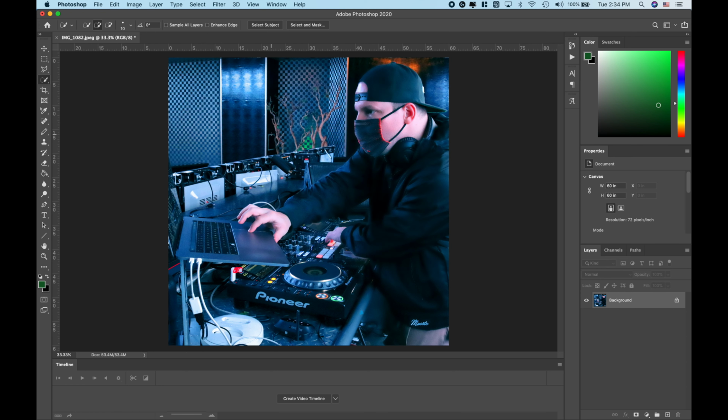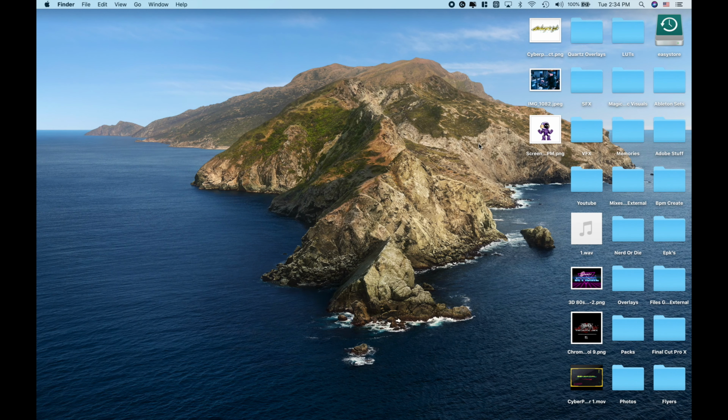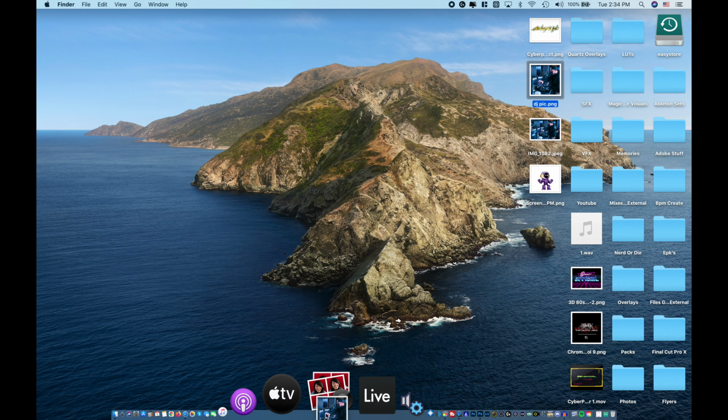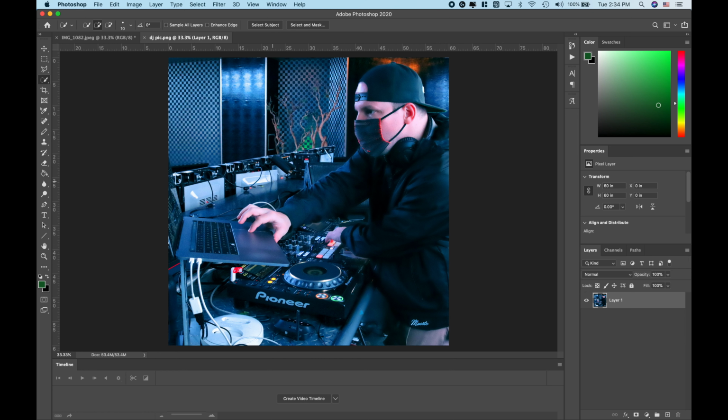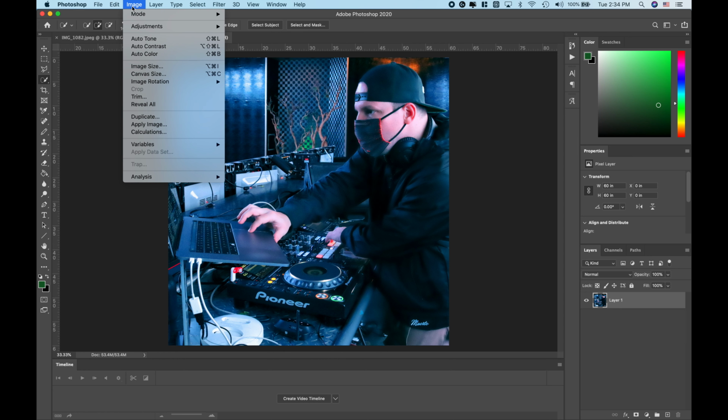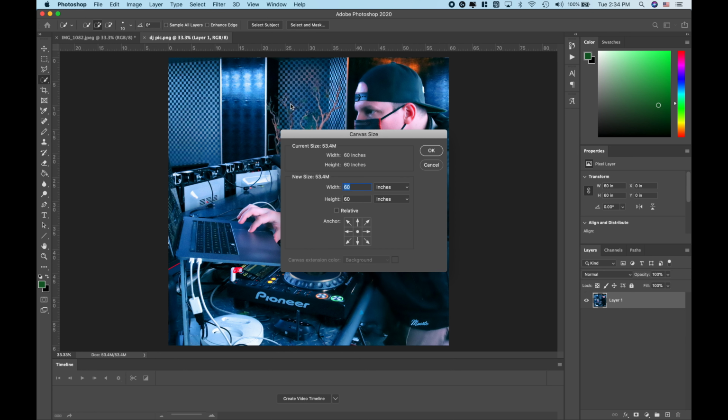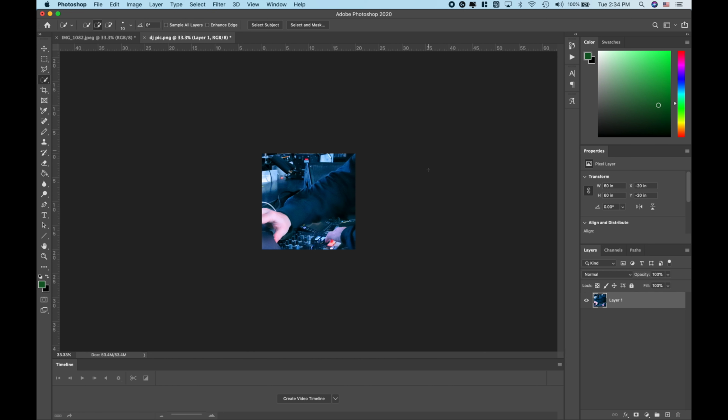And that'll export to your desktop. Once you see it appear, just go ahead and grab it and drop it right into Photoshop again. So now we have our nice square canvas to work with. So we're gonna go back to Image, and we're gonna go back to Canvas Size. And this time we're gonna divide this number by 3. So 60 is gonna become 20 by 20. Go ahead and press OK.